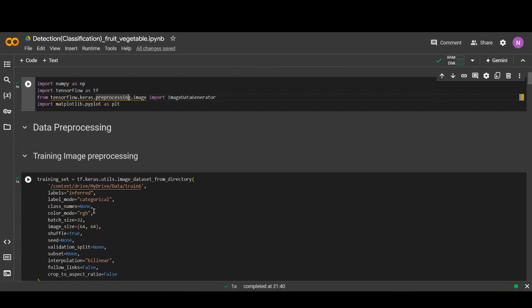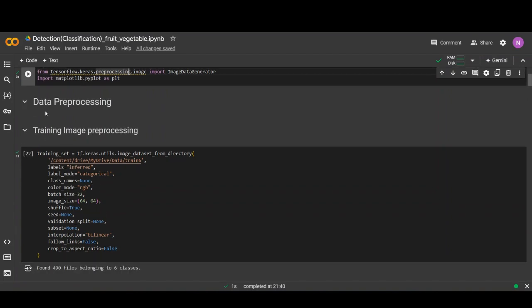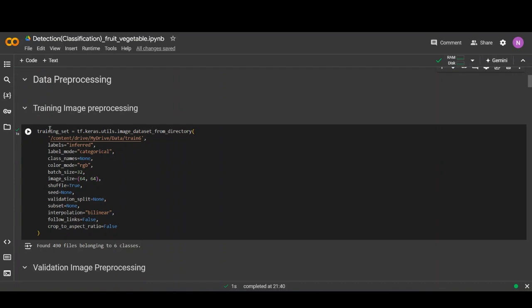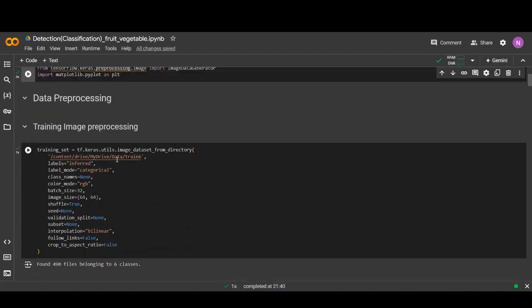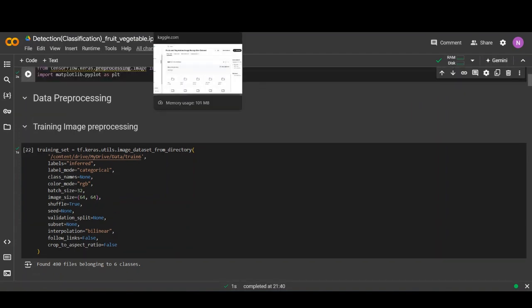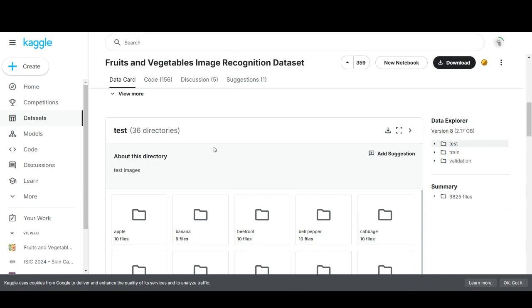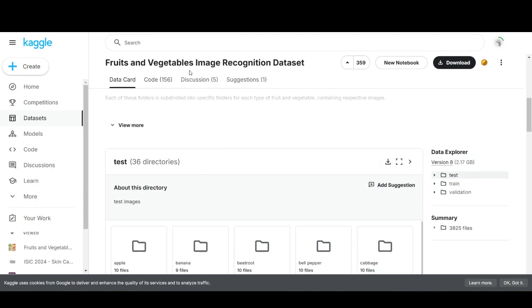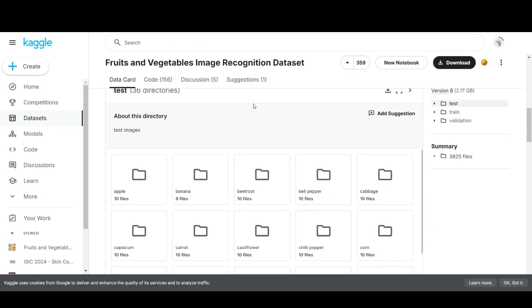The first step is data preprocessing. In this step, training image processing, we create the training set with this data. I have used data from Kaggle, the fruits and vegetable image recognition dataset.